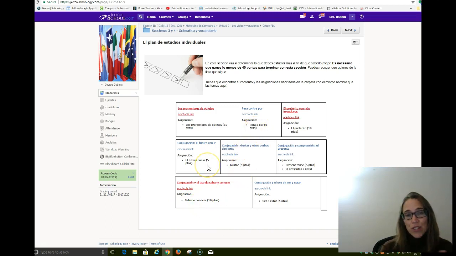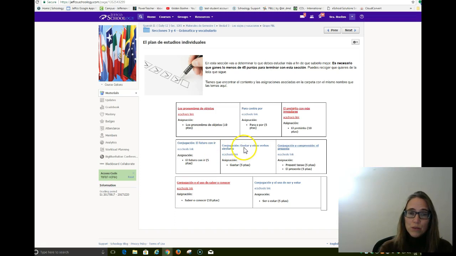Then you get to choose out of the remaining 5 topics. There's para, contra, por. You've seen both para and por used in the content last year as well as this year. They both can mean for, by, to, and so this is giving you more exposure on how to use them more accurately, or how to use them in your own Spanish. So there's also conjugación, el futuro con ir. So this is a review of using ir to talk about what somebody's going to do.